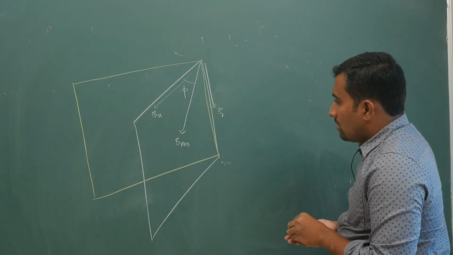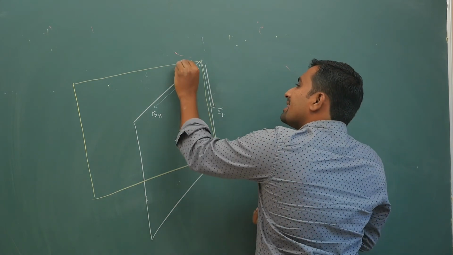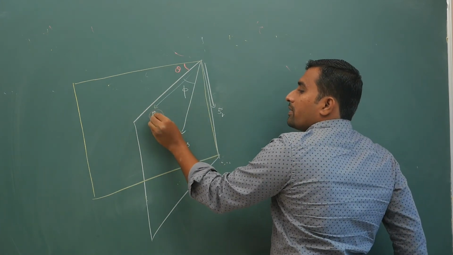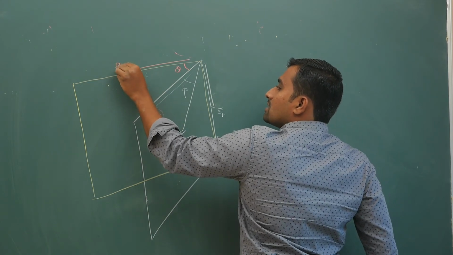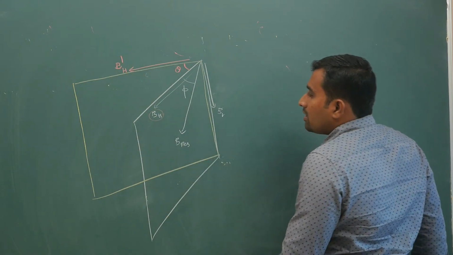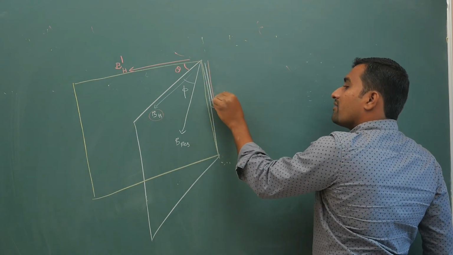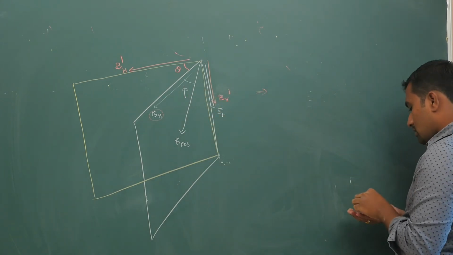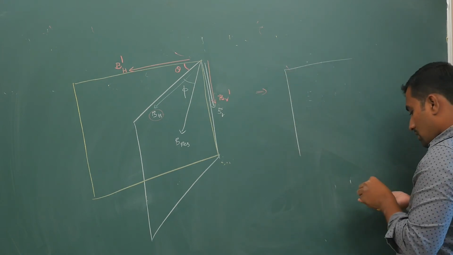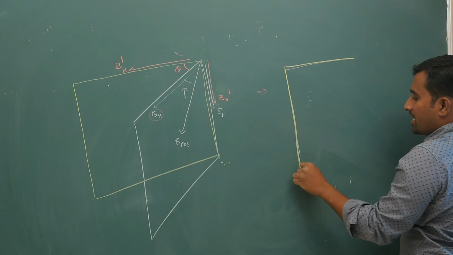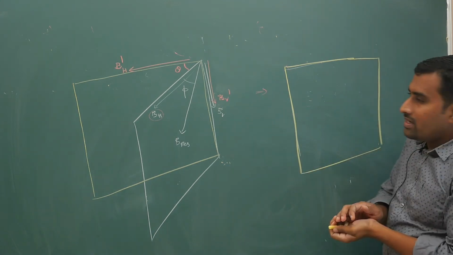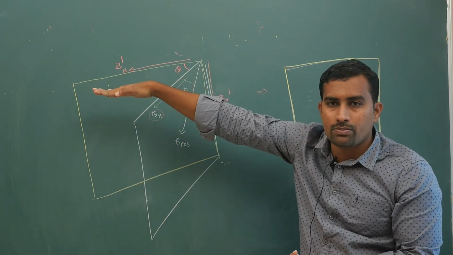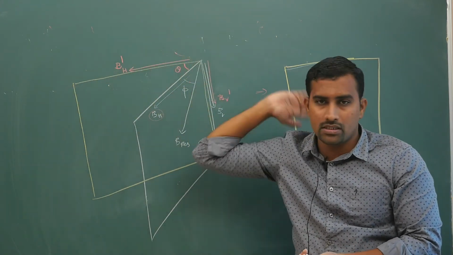Now, if you know this angle theta, and you take these components in this direction, which is BH dash, and the vertical component of magnetic field BV dash, in that particular plane, you are taking projections on this yellow plane. The projection of the horizontal component you are taking in this plane.